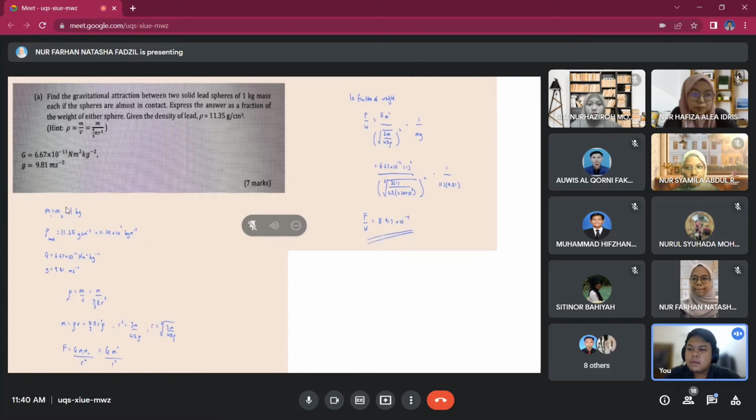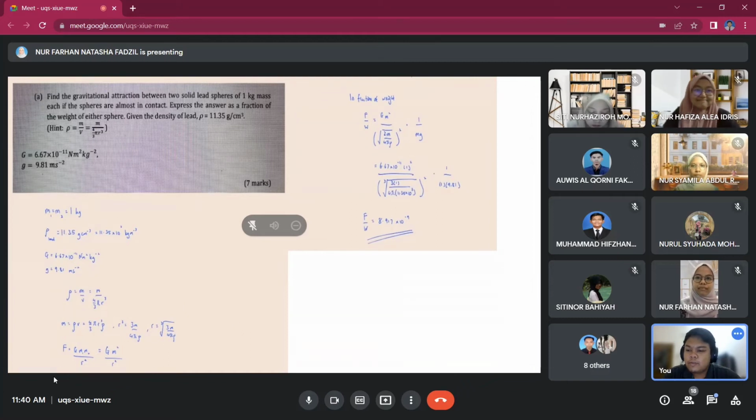So you can see here in the solution M1 and M2, which refer to the two solid balls, are the same mass. So it instantly applies to the given formula of density, and from that we can get the radius between the two centers of mass.